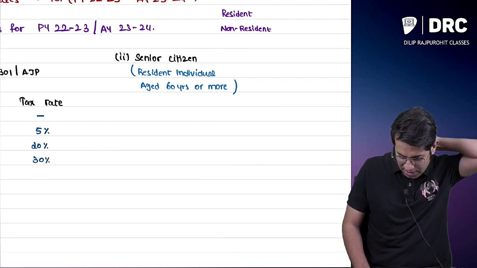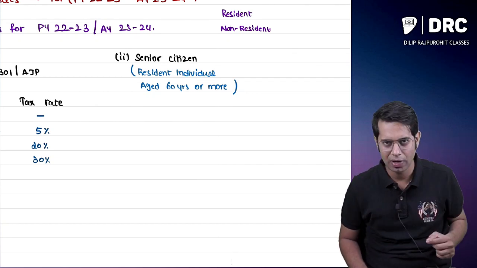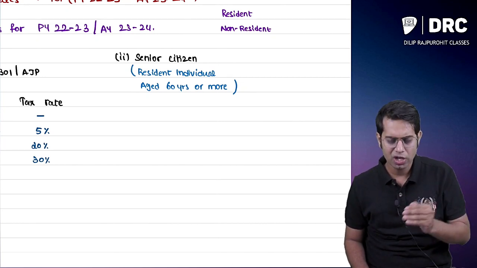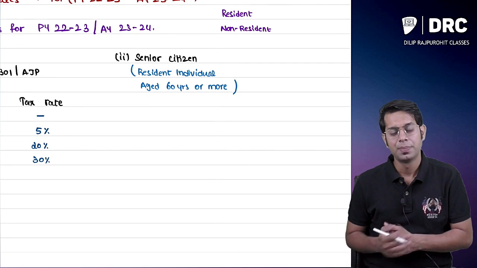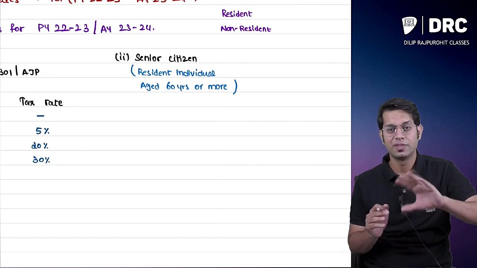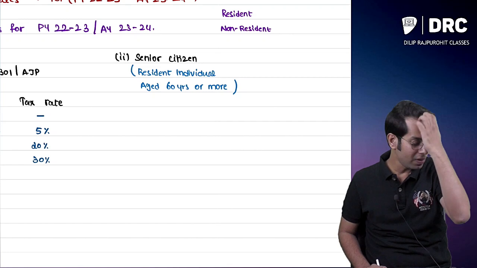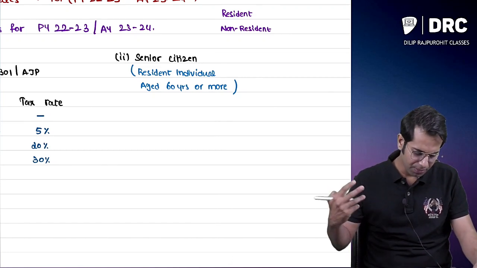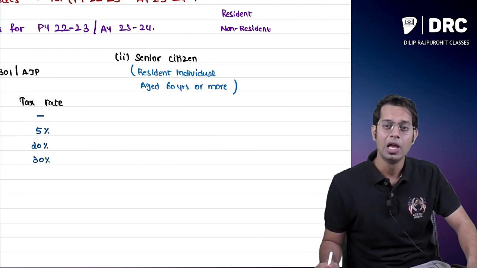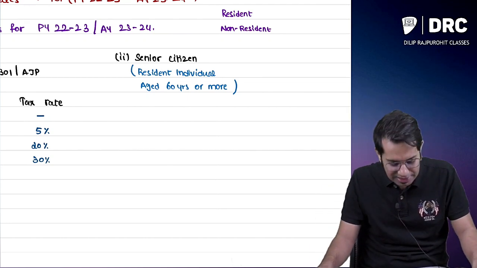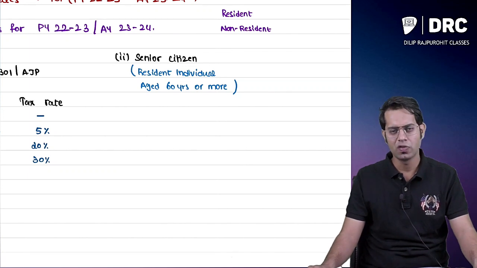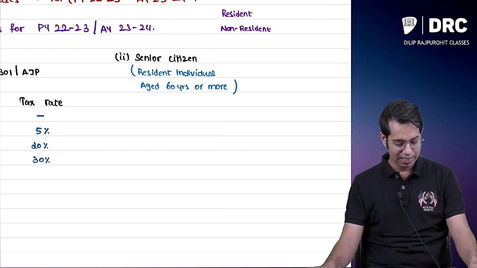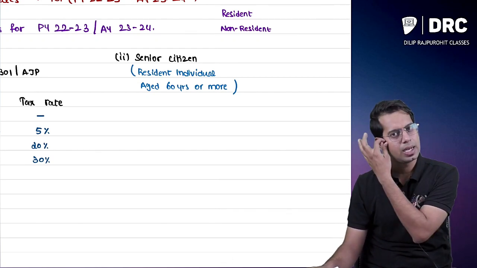For example, I am staying in India, so I am a resident of India. Narendra Modi is a resident of India. Akshay Kumar is a resident of India. Please, sir, he is a Canadian citizen. No, we are talking about residential status. Rajinikanth, Prabhas, Allu Arjun, Shah Rukh Khan, Salman Khan are all residents of India. So a person who is staying in India will be called what, sir?